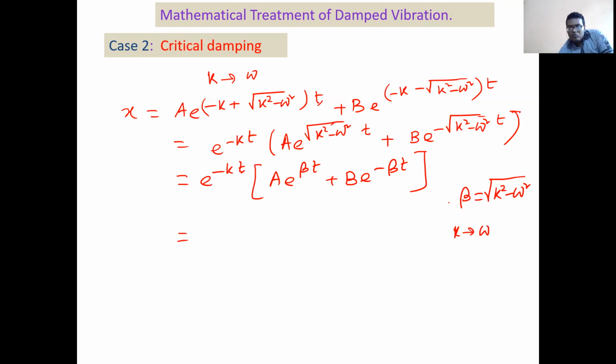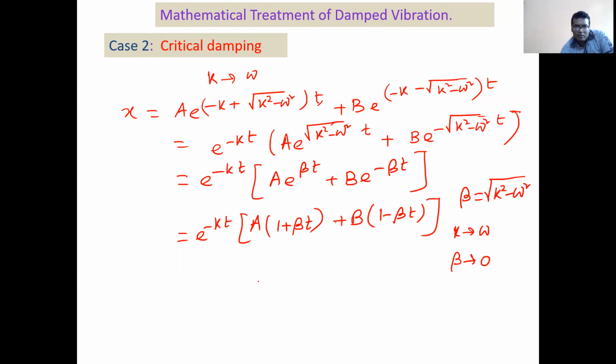So in place of e to the power beta t, I can write A into 1 plus beta t, neglecting the higher order terms, plus B into 1 minus beta t.